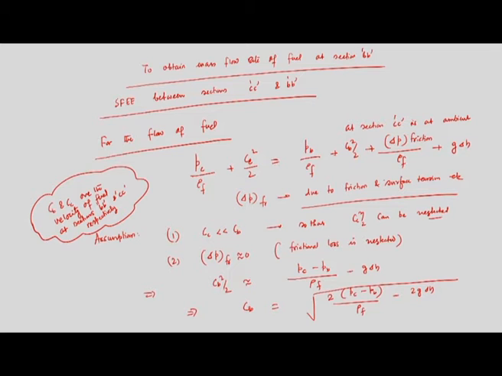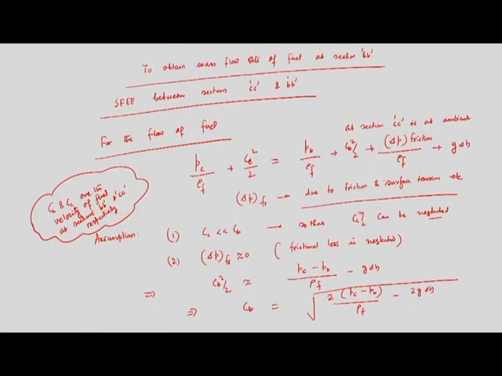The velocity of fuel we have obtained at section Bb is equal to the root of 2 of Pc minus Pb by rho f minus 2g into delta H. Delta H is the difference in height between the fuel level in the float chamber and the section Bb. So, we have obtained the velocity of fuel.